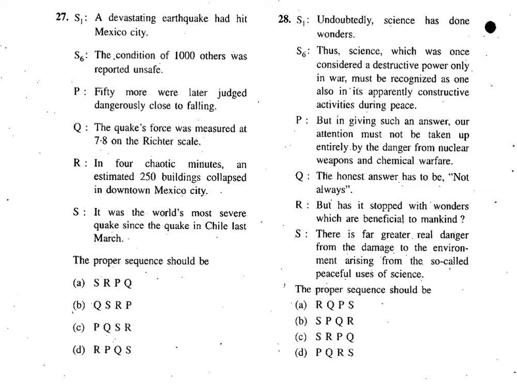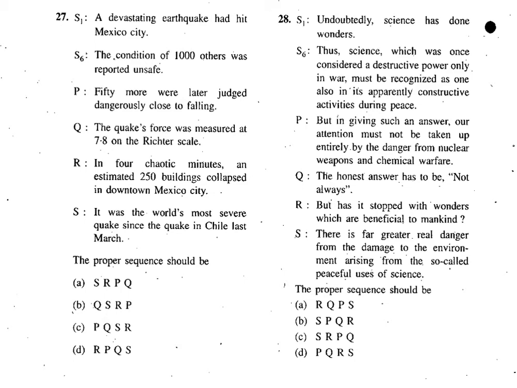So after a devastating earthquake, what was the quake's force? Okay, I think Q will be the right one. The quake's force was measured at 7.8 on the Richter scale. Can you find any pair? The condition of 1,000 others will be referring to buildings now. 250 buildings collapsed in 4 chaotic minutes. How many buildings have collapsed? 250 buildings have collapsed, and 50 more were later judged dangerously close to falling.